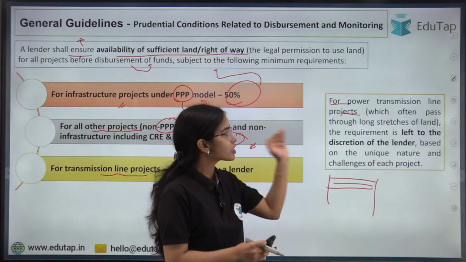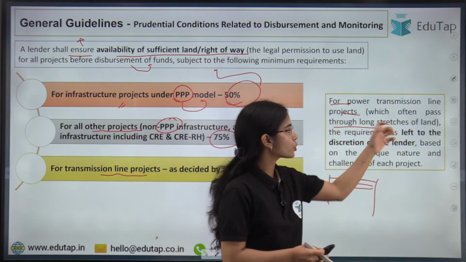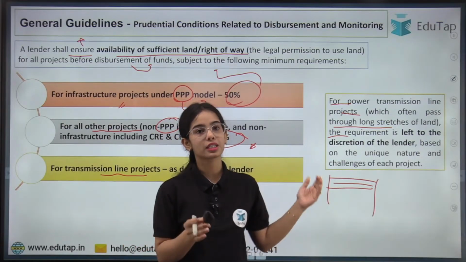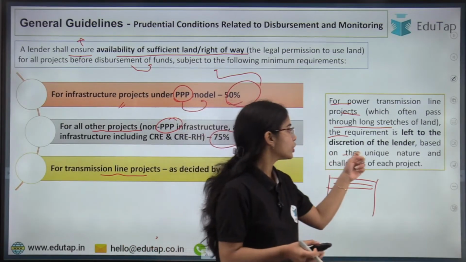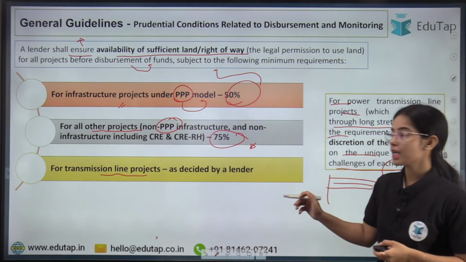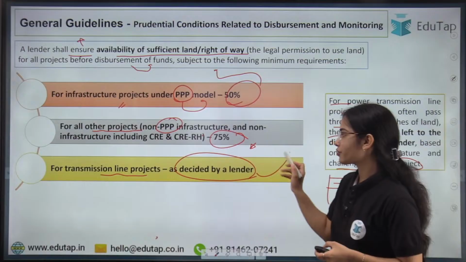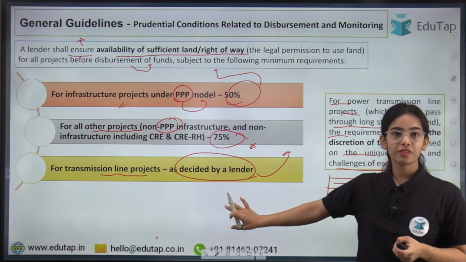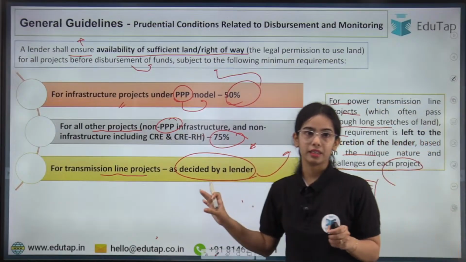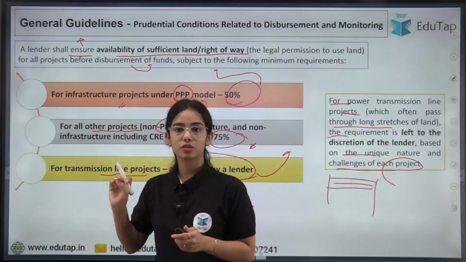So for such projects that run through long stretches of land, the requirement of land is left to the discretion of the lender, based on the unique nature and challenges of each project. So how much sufficient land should be available with the entity is as decided by the lender. So this is the idea. Now coming to the next point, so I hope this is clear.